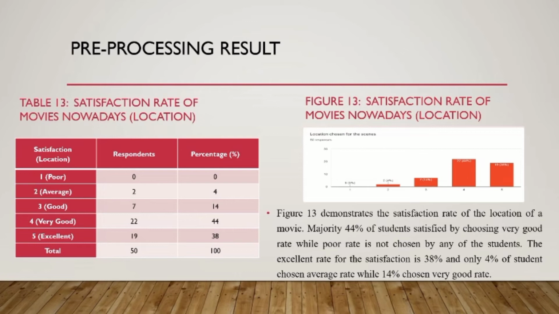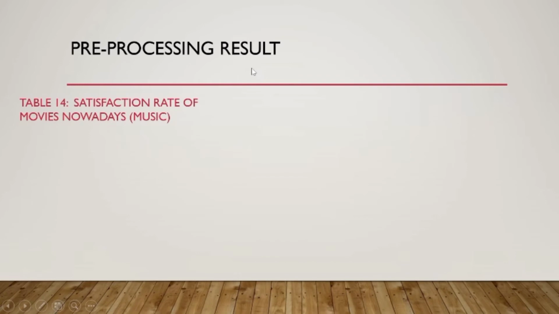The majority, 44% of students, are satisfied, choosing the very good rate, while the poor rate is not chosen by any of the students. The excellent rate for the satisfaction is 38%, and only 4% of students choose an average rate, while 14% choose a good rate.